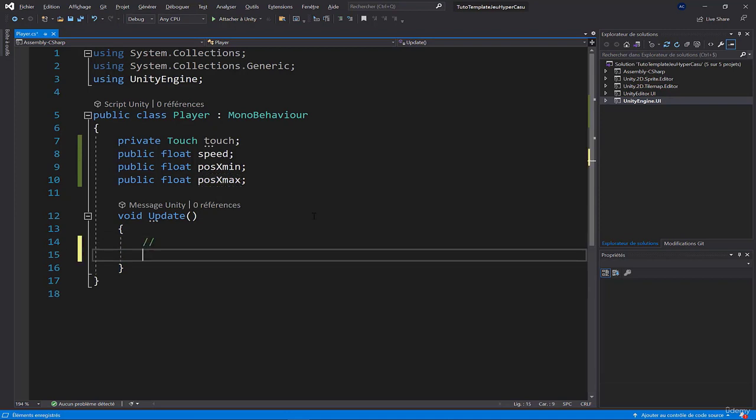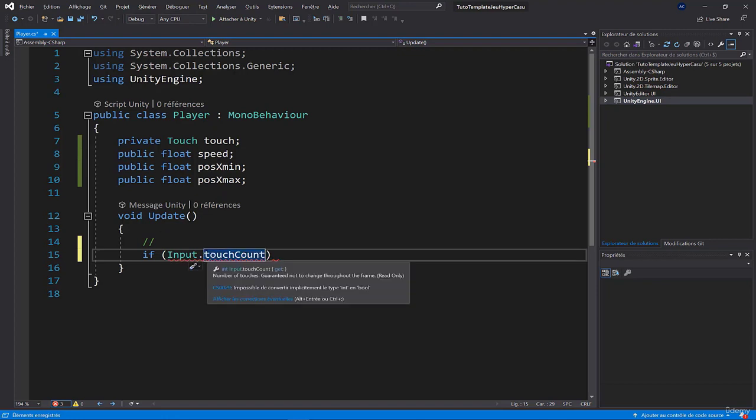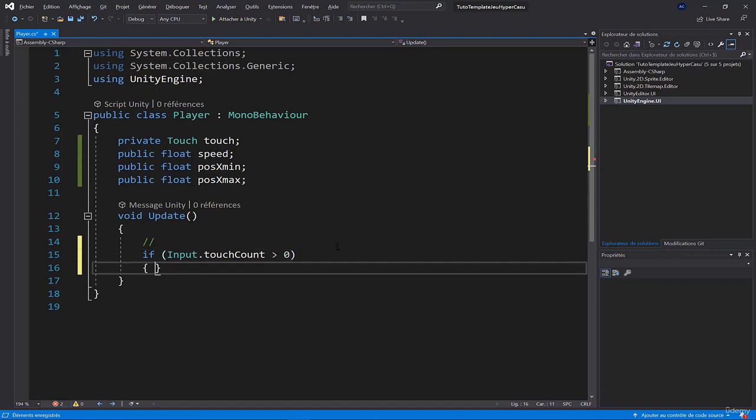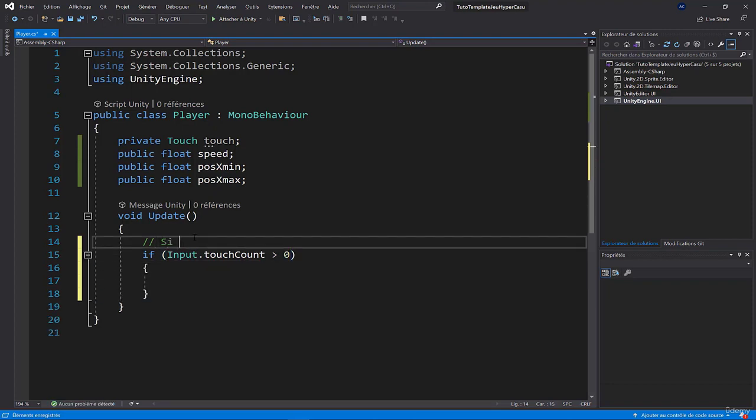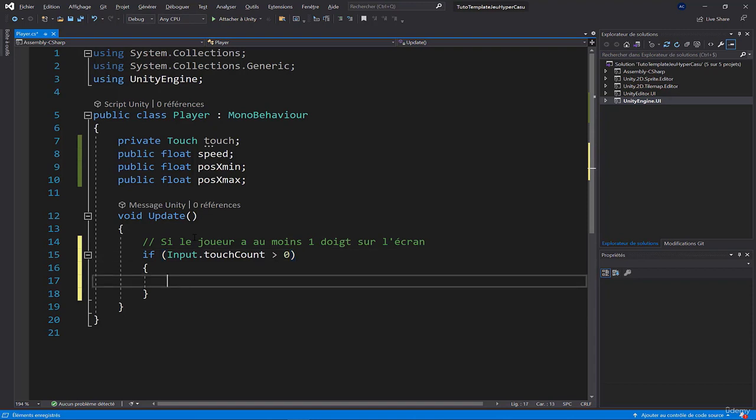We'll start by creating a condition. If, and between brackets input dot touch count, this is the number of places where you touch the screen. If we just have our thumb on the screen, then it will return 1, and we'll say if the number of places where we touch the screen is greater than 0, that means if the player has put his finger on the screen, then we'll execute something. So if the player has at least one finger on the screen, we'll start the movement on the cube.